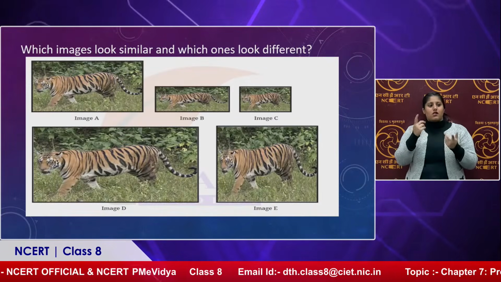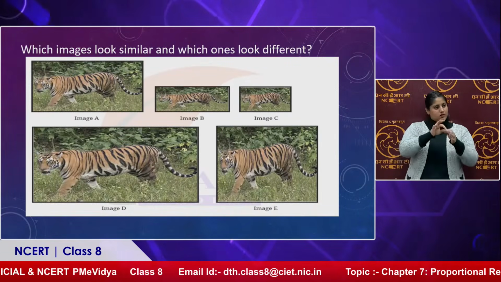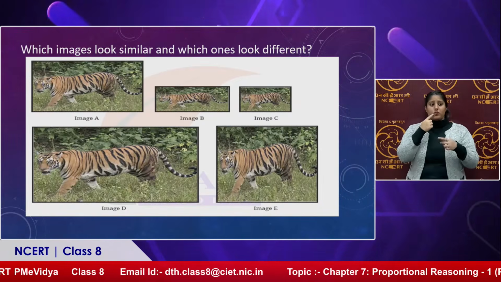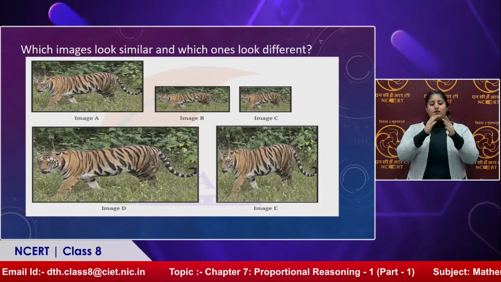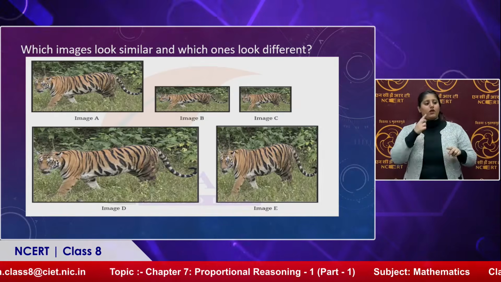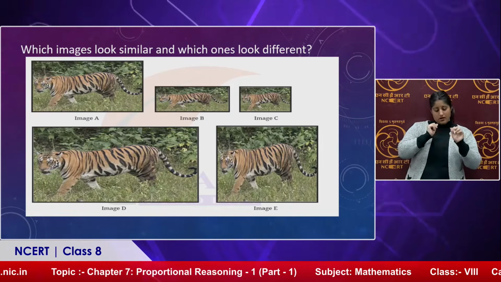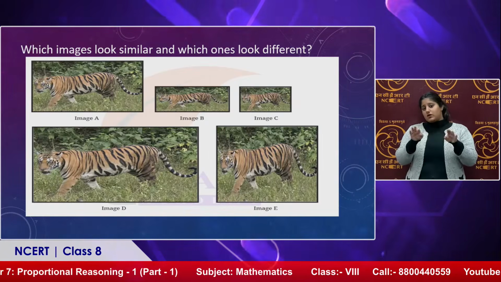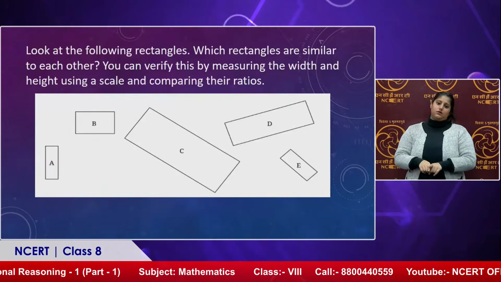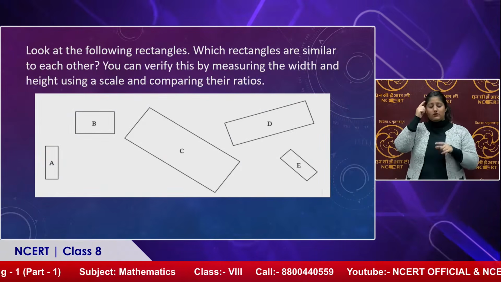So ma'am, you mean to say that in this scenario, if we can see the image, just by looking at it, we can take a guess. Yes, this looks similar in size and everything. But if the ratio is given, then we can calculate accurately whether they are in proportion or not. Basically, we need to check whether the ratios are equal or not. If the ratios are equal, that means the given images are similar. Suppose, for example, look at the following rectangles.